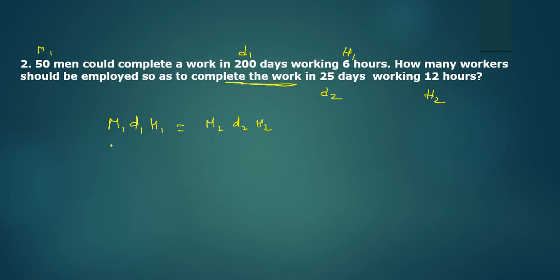What is M here? M1 50, days is 200, hours is 6. M2, what is M2? We have to find that. D2 25, H2 is 12. 25 ones, 25 2s. 2 6s are 12, 12 gets cancelled. So M2 is equivalent to 200. The number of men required is 200.